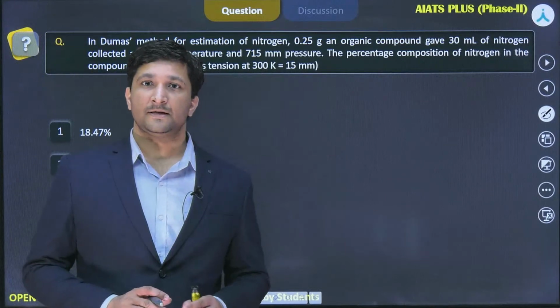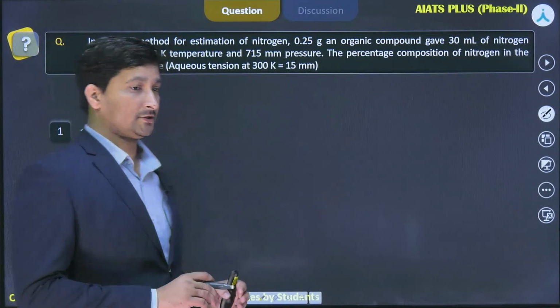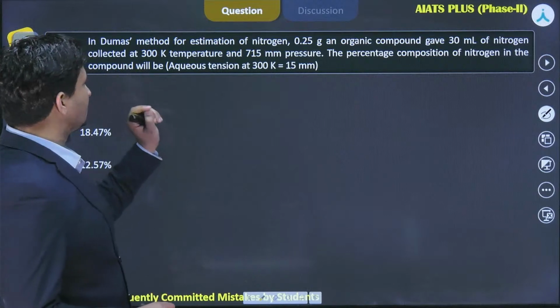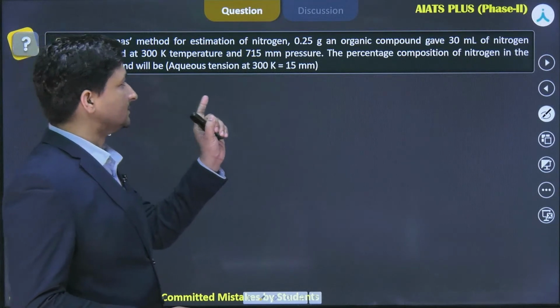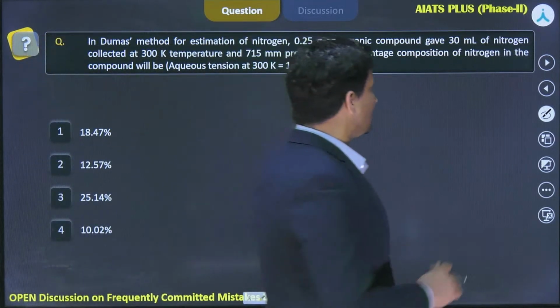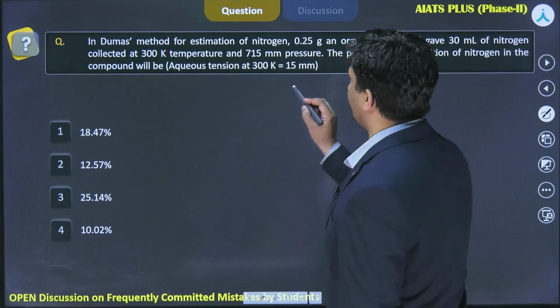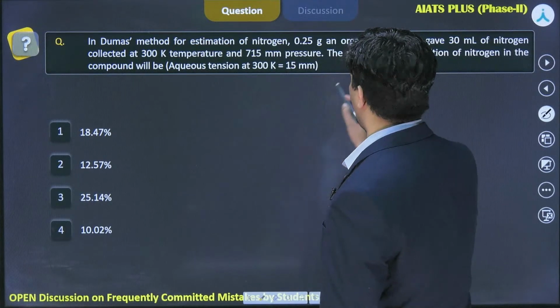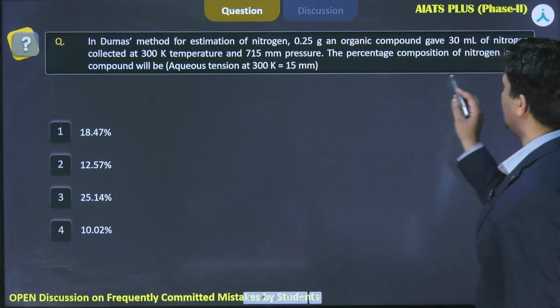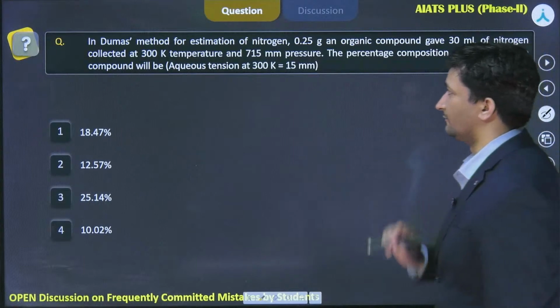Now, this Dumas method is also very important. And what is going to happen here? In Dumas method, for estimation of nitrogen, 0.25 gram of an organic compound gave 30 ml of nitrogen collected at 300 Kelvin temperature and 715 mm of pressure. The percentage composition of nitrogen in the compound will be.